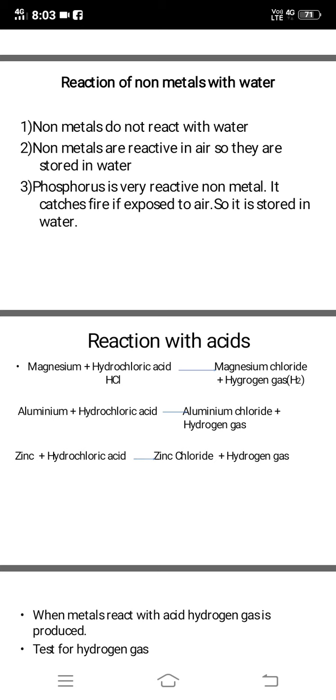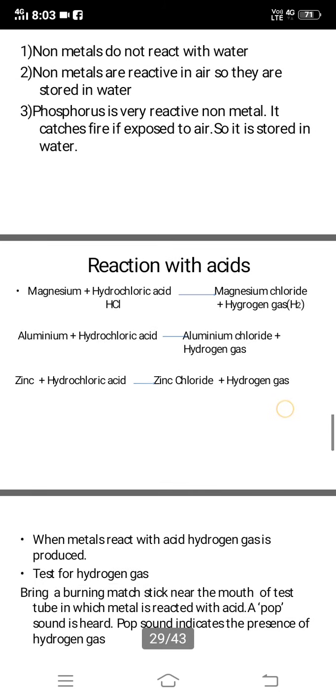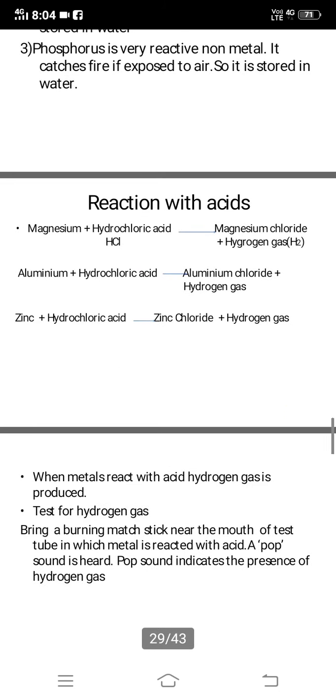Similarly, see here, aluminium reacts with hydrochloric acid to form aluminium chloride, which is a salt, and hydrogen gas is liberated. Again, zinc reacts with hydrochloric acid to form zinc chloride and hydrogen gas. So the main thing here is when a metal reacts with acid, hydrogen gas is liberated.